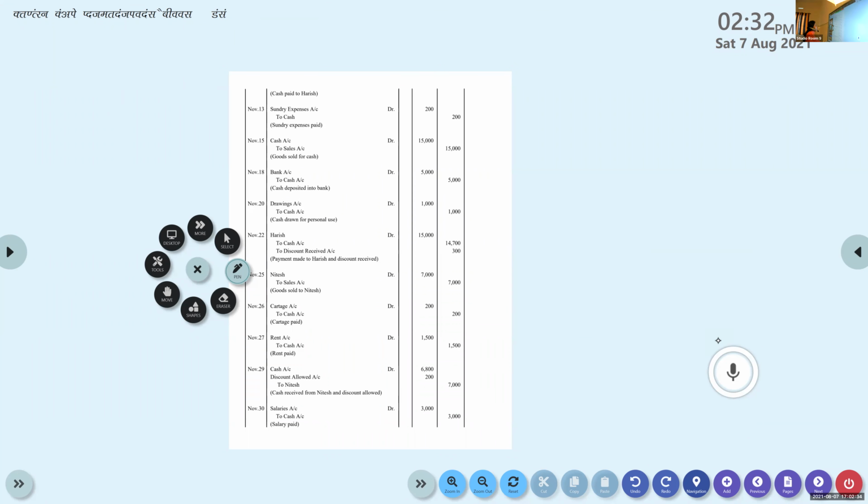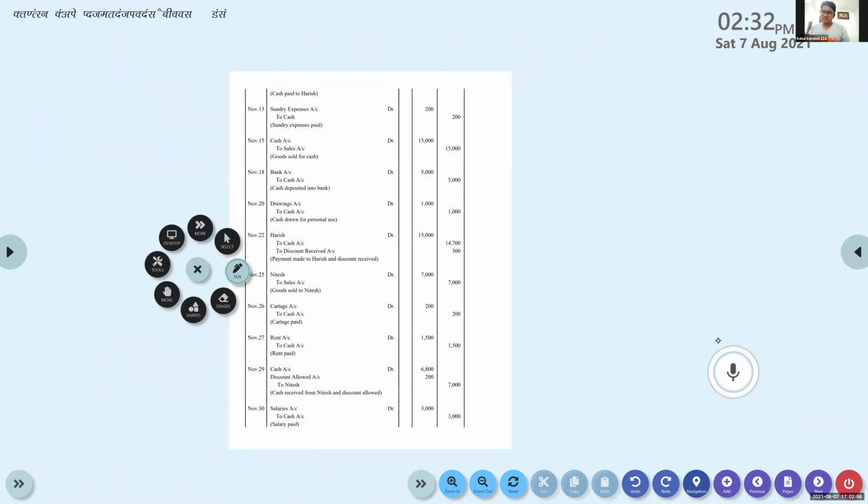Rahul, tell me about bank account debtor to cash. Number 18. See, you find it easily. You are turning the page, you got the bank account, you're going to check the bank account. See, this is the benefit of preparing ledger accounts. Yeah, tell me.